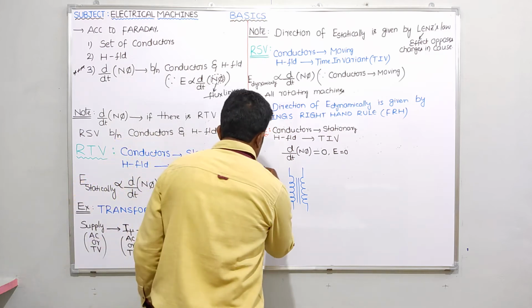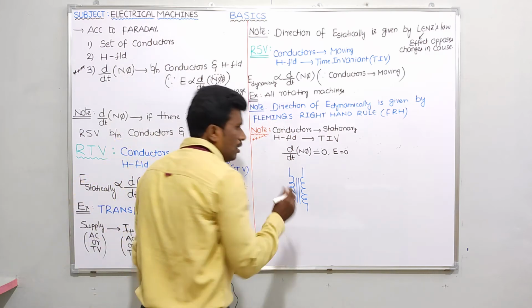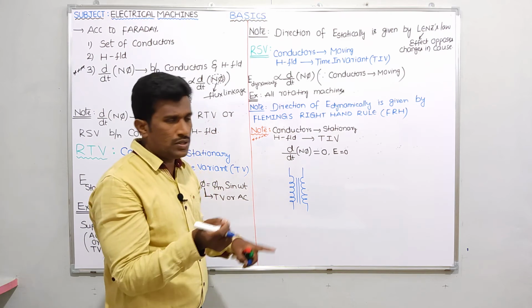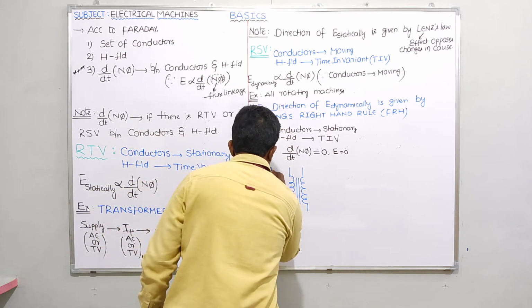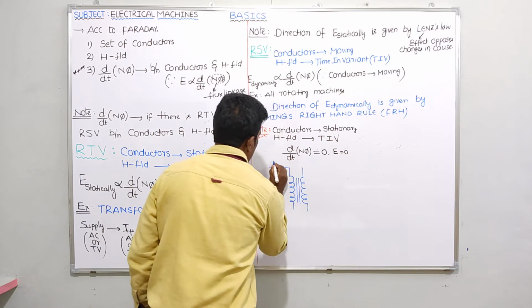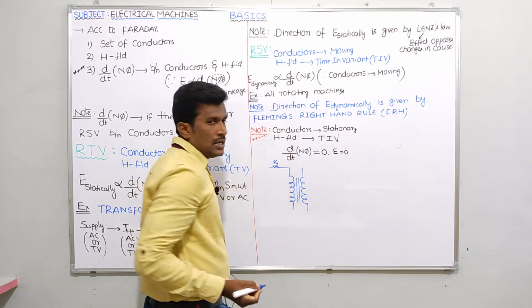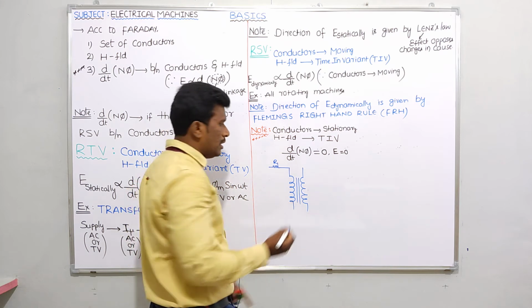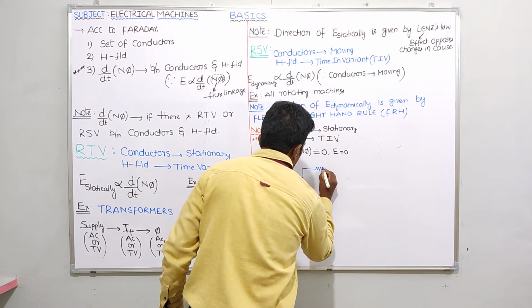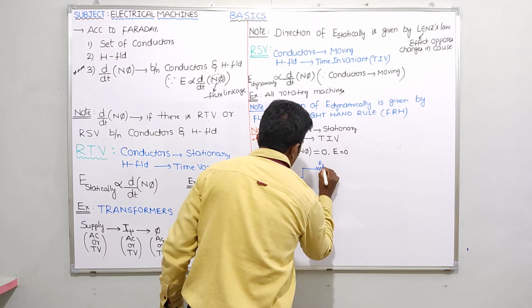For this primary winding, in practice some resistance will be there, so let me show the resistance value here as R1, the primary winding resistance. Similarly, the secondary winding has a resistance, which I show here as R2.